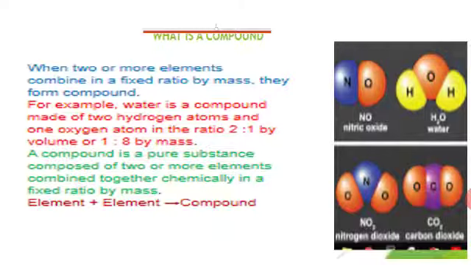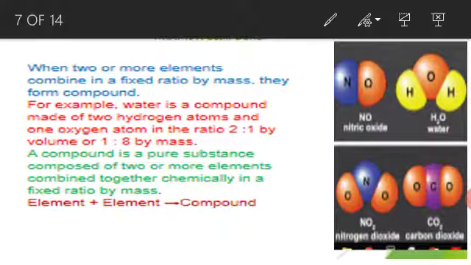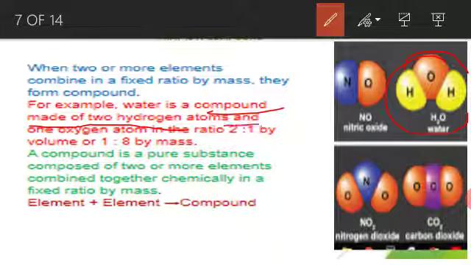Next, what is a compound? When two or more elements combine in a fixed ratio by mass, they form a compound. For example, the water molecule. Water is a compound made of 2 hydrogen atoms and 1 oxygen atom, in the ratio 2:1.